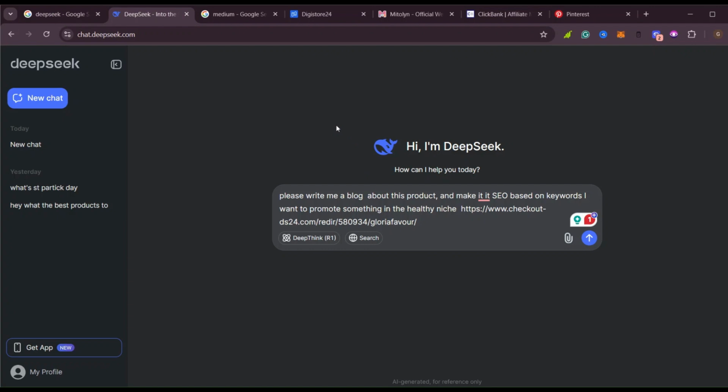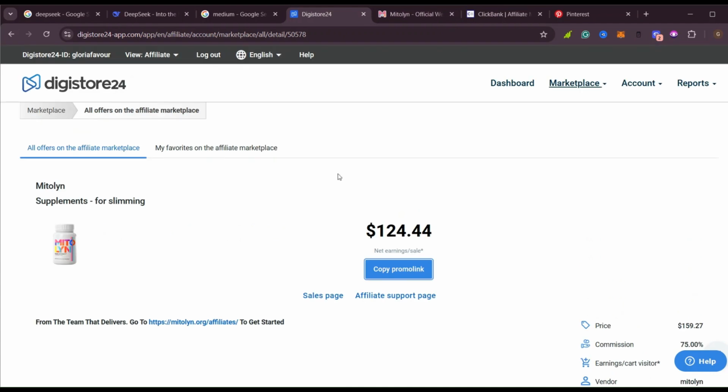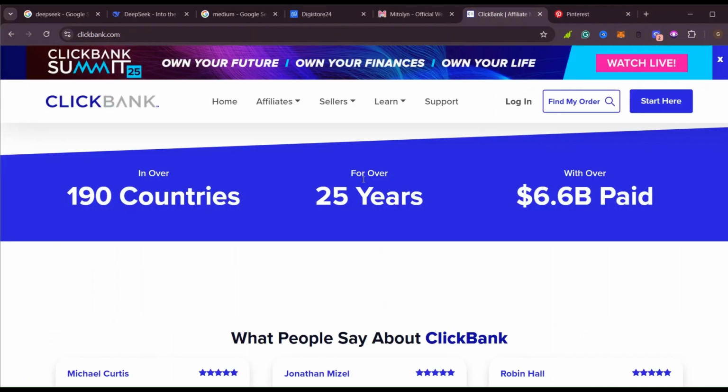The next thing that we are going to do, since we've got our DeepSeek account, is come on this platform, which is Digital 420 store, to find a product that we are going to promote. Yes, and here you also need an email address and a password to sign up. But if you are in places where they allow ClickBank, then you can go ahead and use ClickBank.